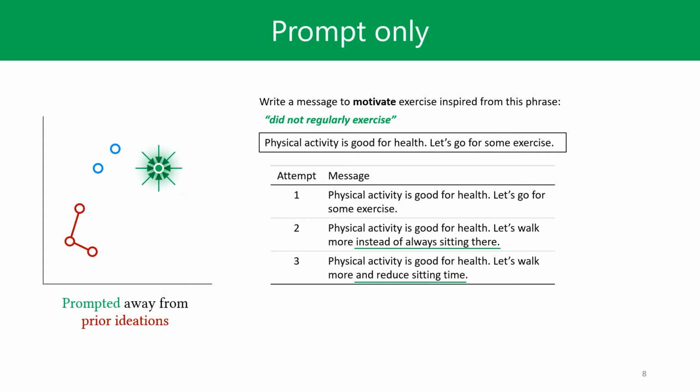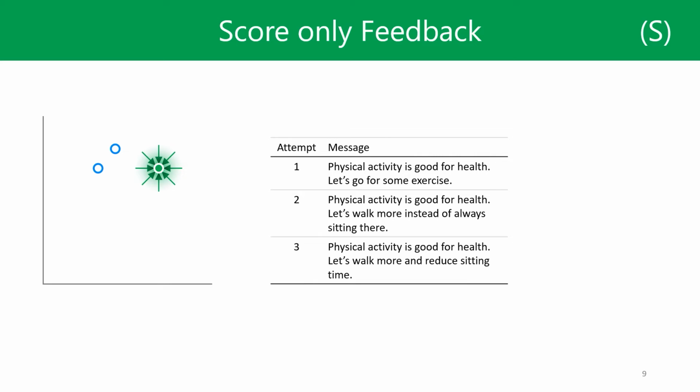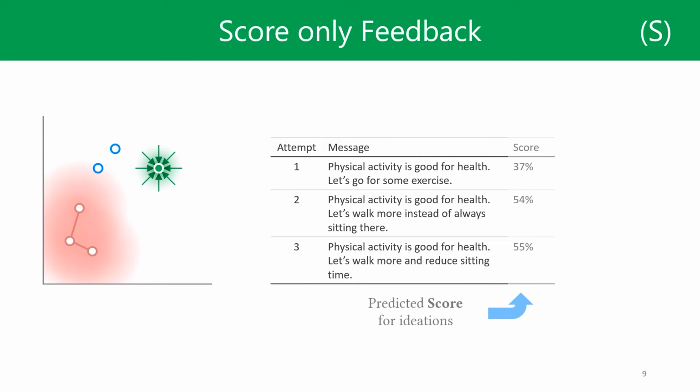Here we can see the ideator changes the wording between attempts. To provide the ideator a clear goal, we first predict the ideation score, informing if the revision is better or not. We have scores for both ideation diversity and quality in our system, but only show the diversity score in this presentation for demonstration. With only scores, ideators may still have no idea how to increase the score.